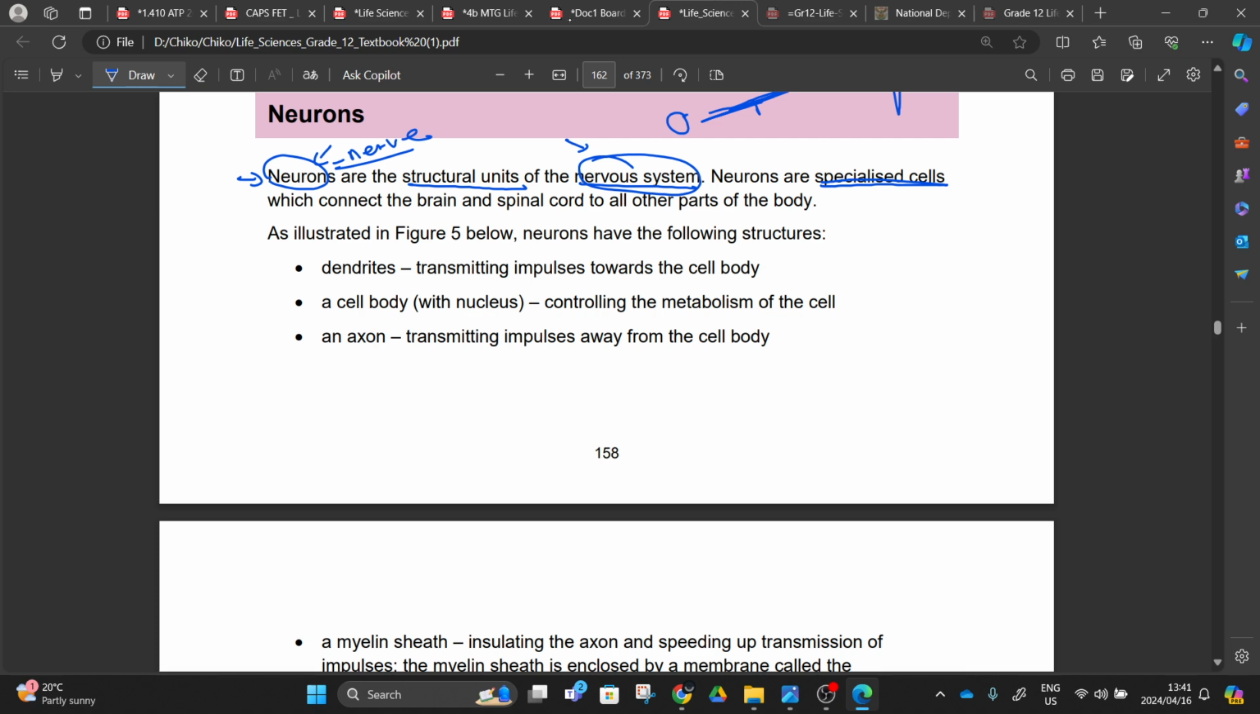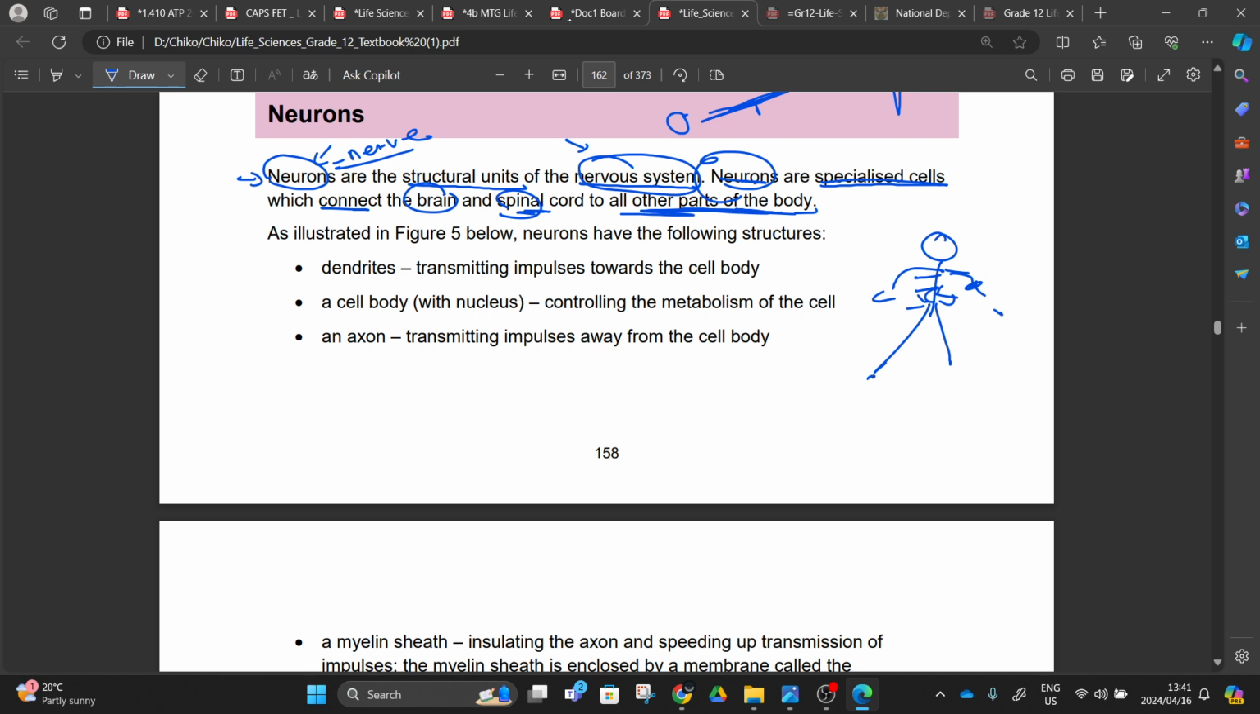So which connect the brain. These neurons are connecting the brain and the spinal cord to all other parts of the body. We did the brain, we did the spinal cord, and say we have the nerves that are coming out, one going to your foot, the other going to your stomach, the other going to your arm. These are the nerves made out of neurons. So these neurons are connecting the spinal cord and the brain to all parts of your body.